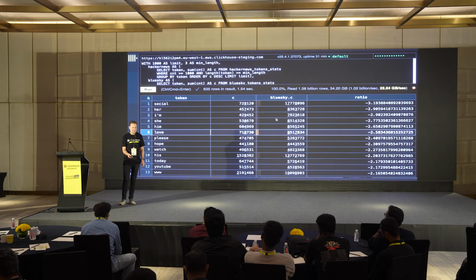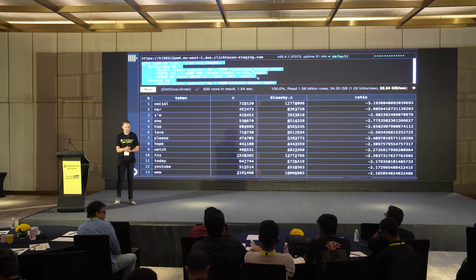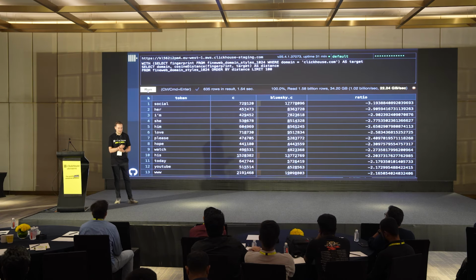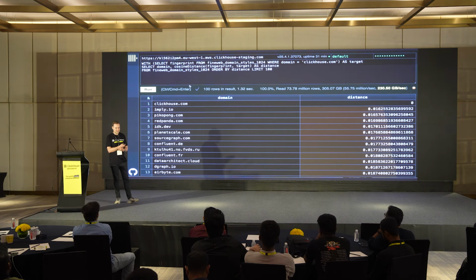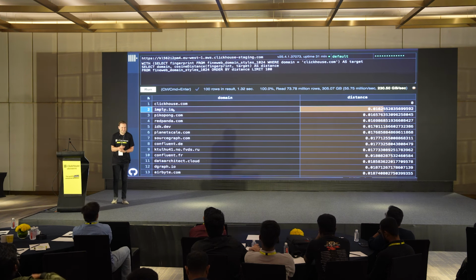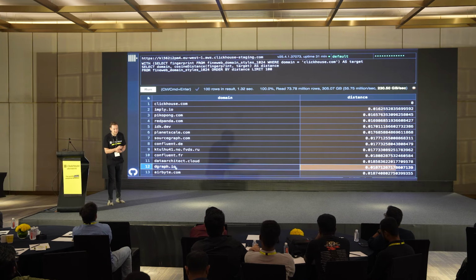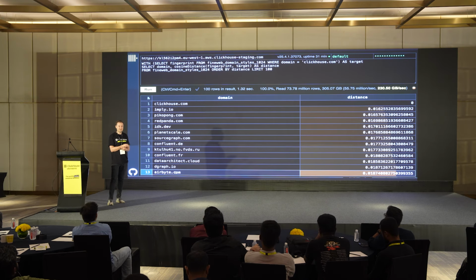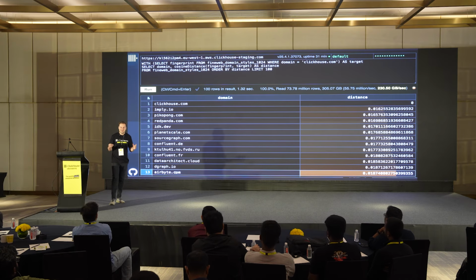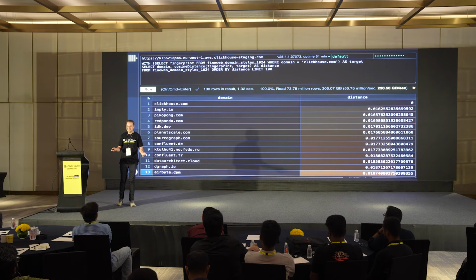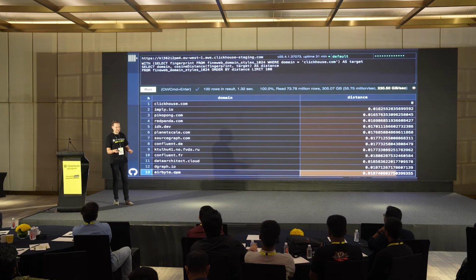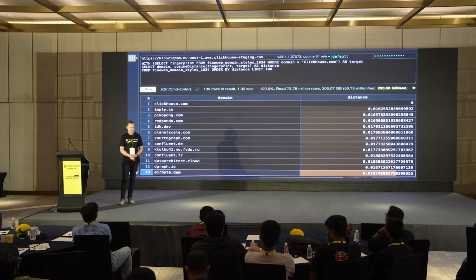Now let's try and find which websites are the most similar to clickhouse.com. Let me copy-paste the query and see the result. The first one is clickhouse.com. Okay, then Imply, Redpanda, PlanetScale, Sourcegraph, Confluent, Dgraph, and Airbyte. Apparently, my method works. And it was so simple, it is not even AI. It is just data mining, data science, classical data science. And it works quite well.